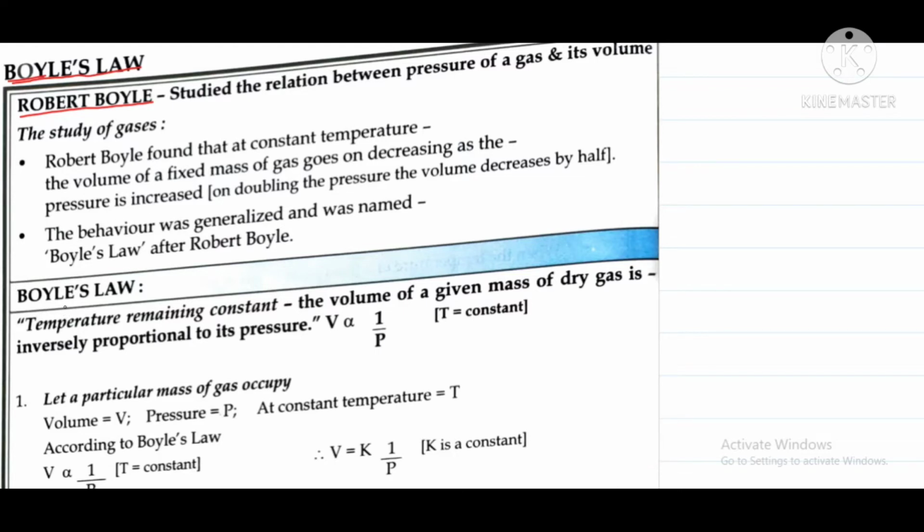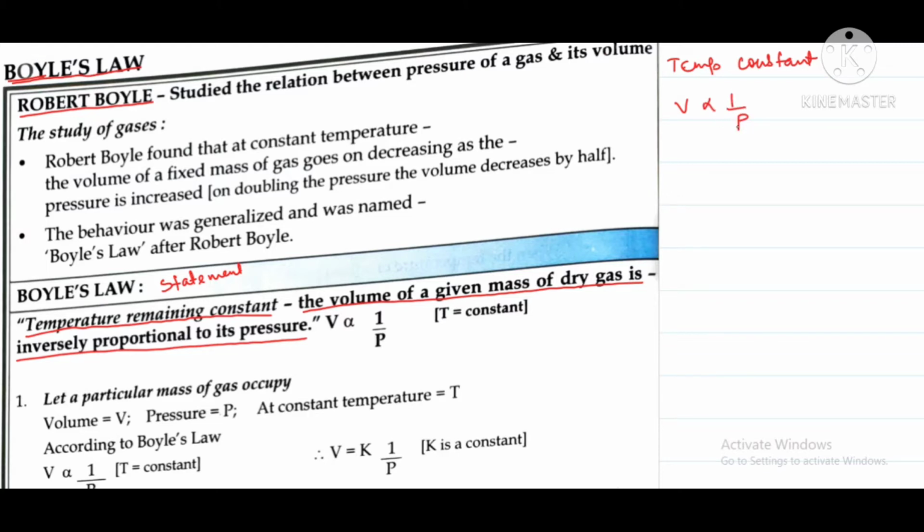So this is the Boyle's law statement. Boyle's law states that, temperature remaining constant, the volume of a given mass of dry gas is inversely proportional to its pressure. So what is it saying? It's saying that if the temperature is constant, that means it will not change, then the volume of a given mass of a dry gas will be inversely proportional to its pressure.